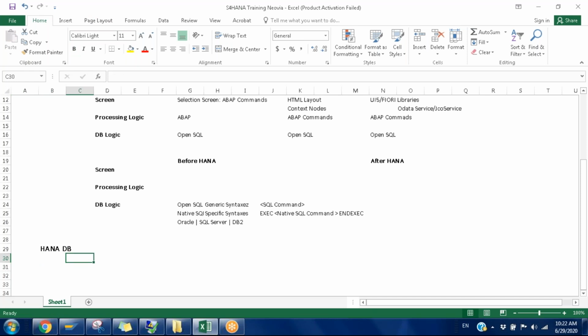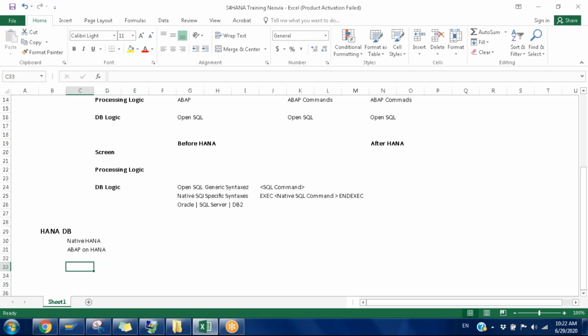On top of HANA, we will basically run native HANA developments and ABAP on HANA developments. What comes under native HANA? We have SQL scripting with the basic programming language.